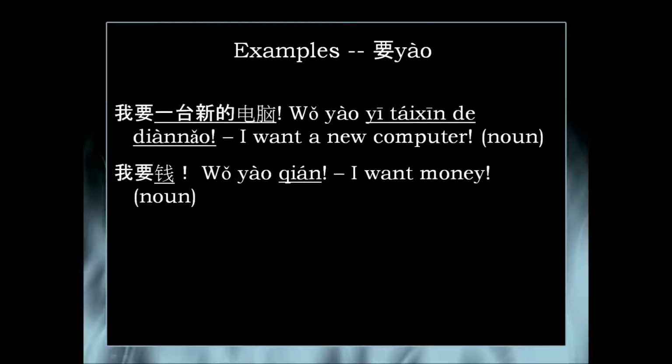Here are the final two examples. 我要一台新的电脑. 一台新的电脑 means a new computer. 电脑 is computer and 台 is the quantifier for computer. So in this context, it's a noun, obviously, and it just means I want it, right? You want to have something. You want to possess that. And the final example is similar. 钱 means money. 我要钱 means I want money.